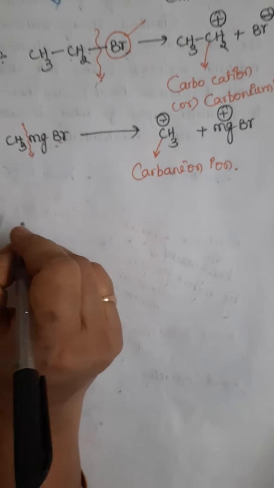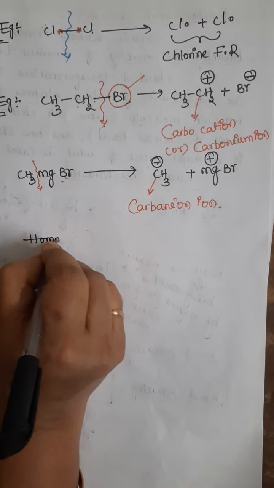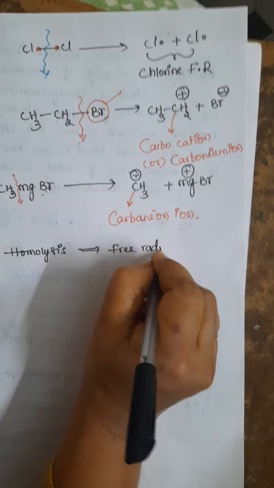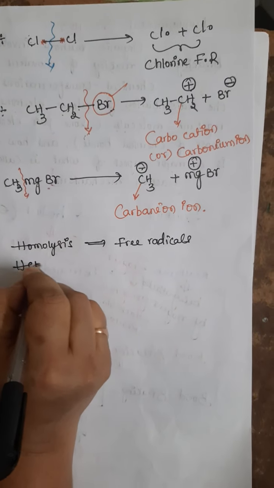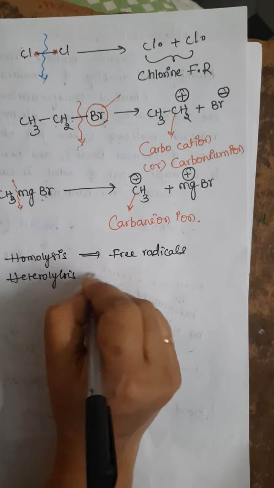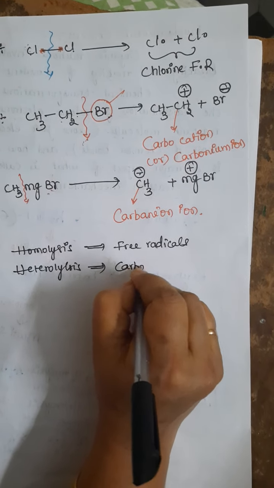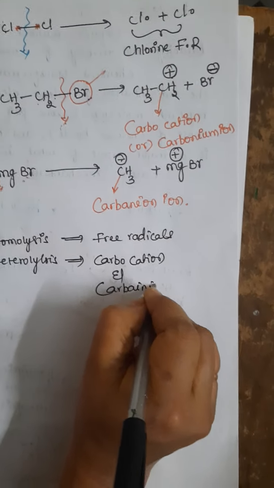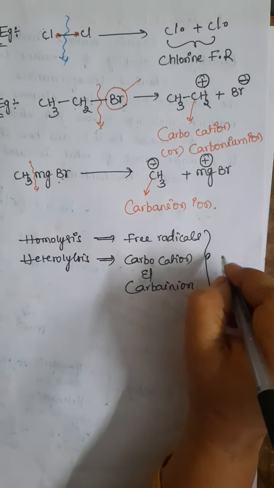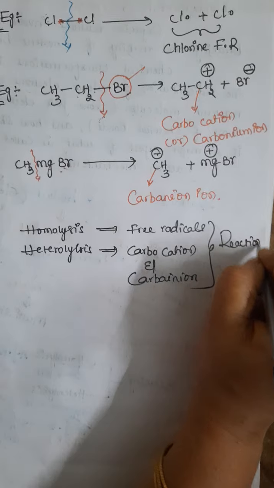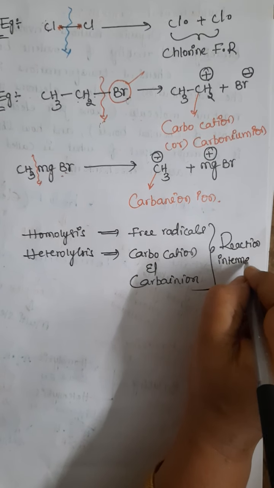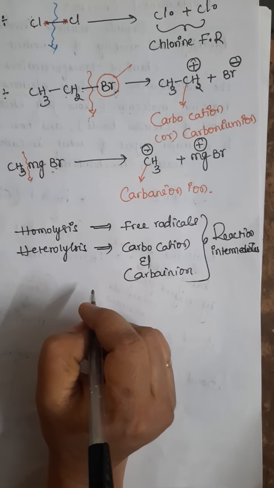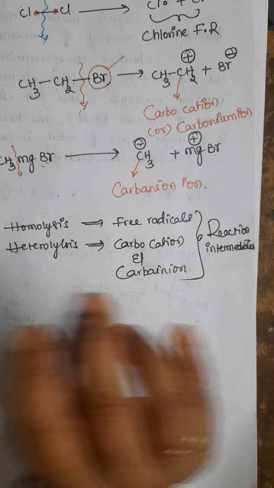So, till this topic, what you have to remember, students, is that homolysis gives the formation of free radicals, whereas heterolysis gives the formation of carbocation and carbanion. These three are called reaction intermediates. Most organic reactions occur through the formation of these reaction intermediates only.